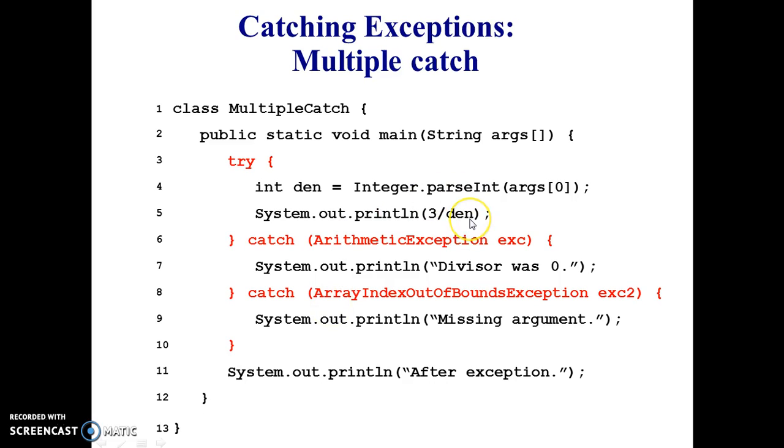Next, there is an example of two different types of exceptions we expect in the try block. There are two different catch blocks for one try block. The first one is ArithmeticException for a statement like this, and the next one is ArrayIndexOutOfBoundsException. In Java, arrays are bounded, so if the boundary is exceeded, it generates an array index out of bounds exception.